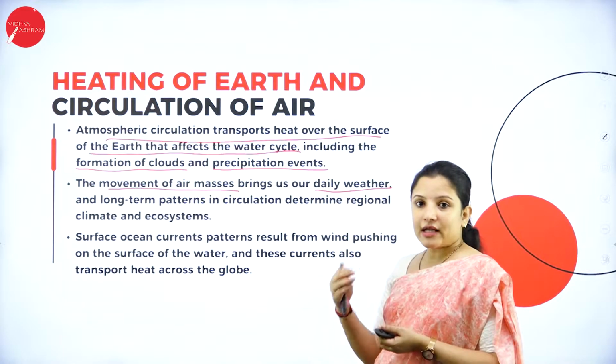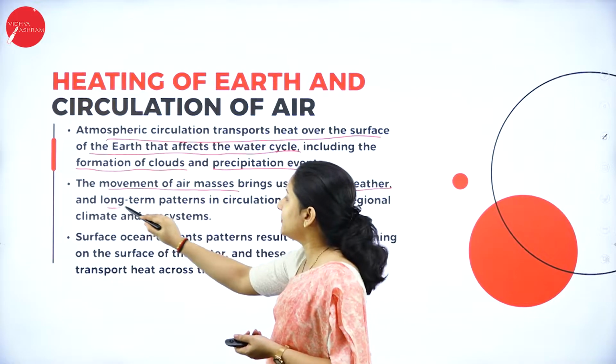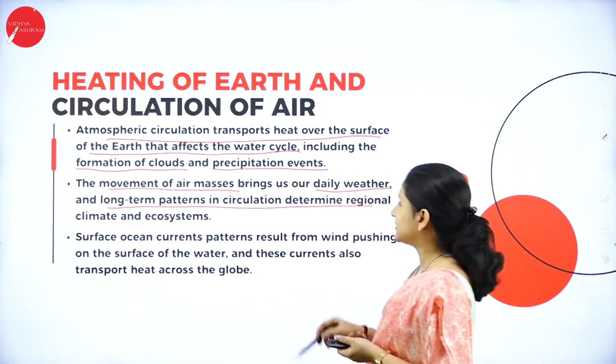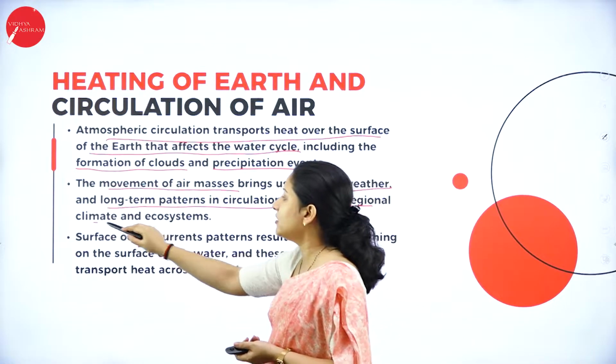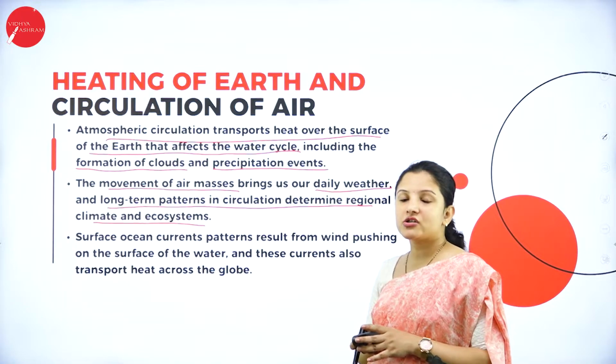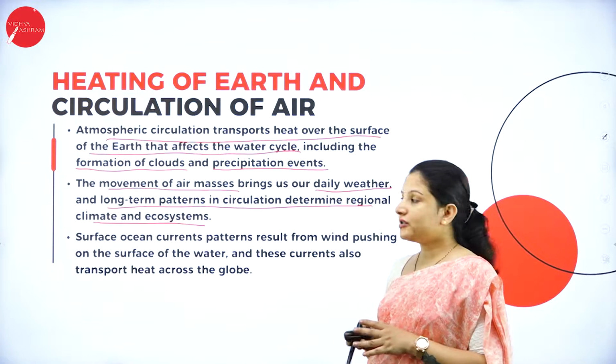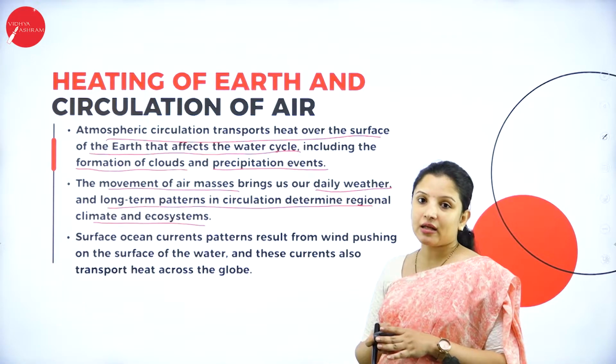It is the one that actually decides the weather, and also it decides the long-term pattern in circulation, the regional climate and the ecosystem. So variation in the regional climate, variation in the climate of the ecosystem and the daily weather, all that depends on how the air moves.